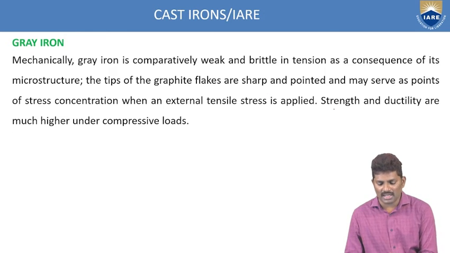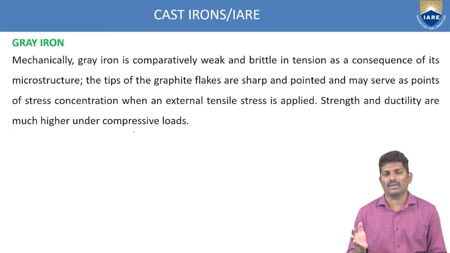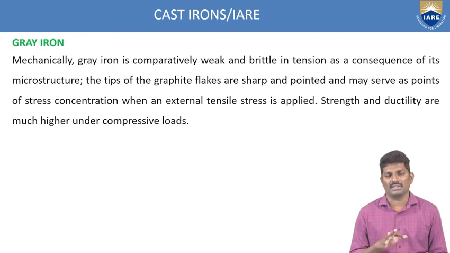And again, strength and ductility are much higher under compression. So just the opposite: when you give a tensile force, the grey cast iron is very brittle in nature. But for the same material, if you give a compressive force, the strength as well as the ductility is improved. That is the difference you have to identify between compressive and tensile force when applying them on grey cast iron.